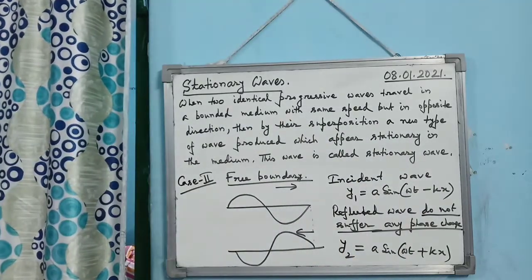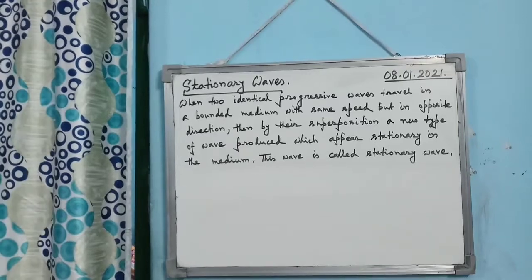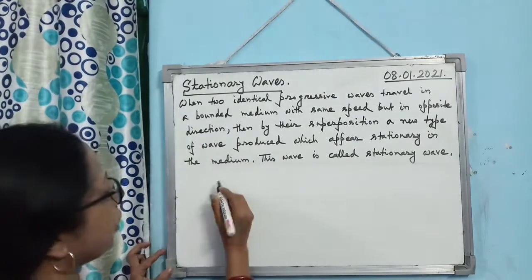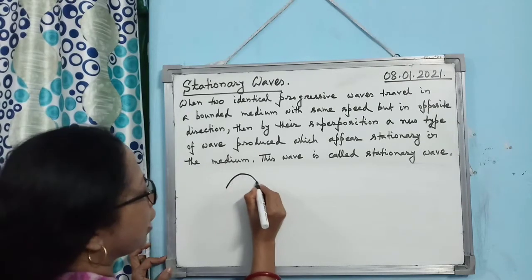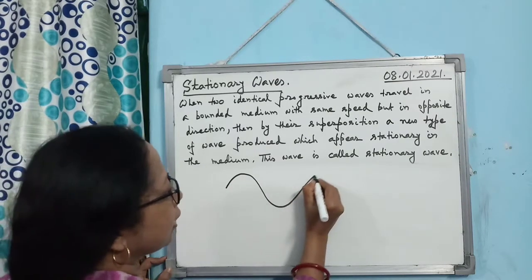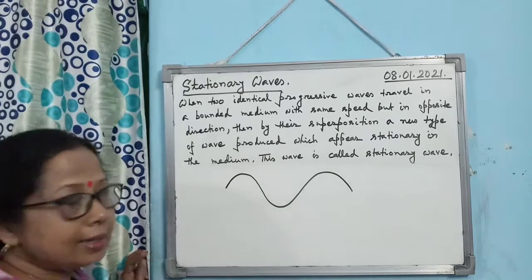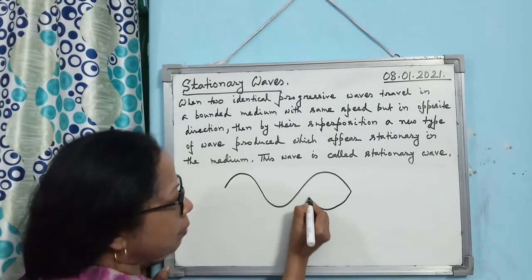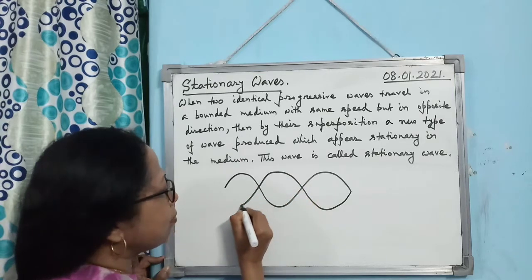Alright. Now, what is happening? So you see what is happening actually when a progressive wave propagates through a medium. It is propagating through a medium, then suffering reflection, and the reflected wave passes through the same medium.